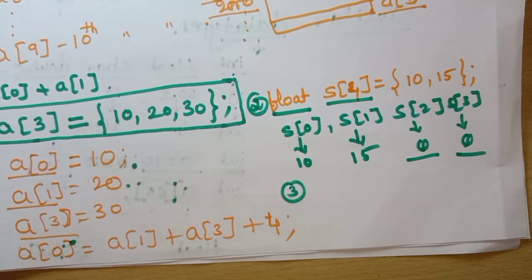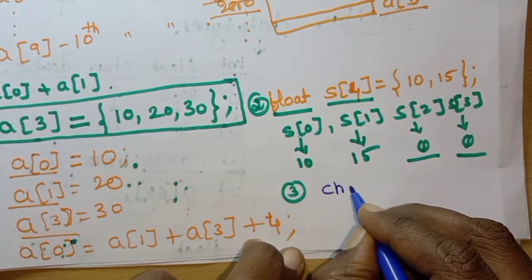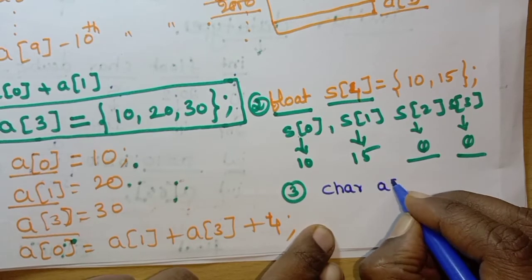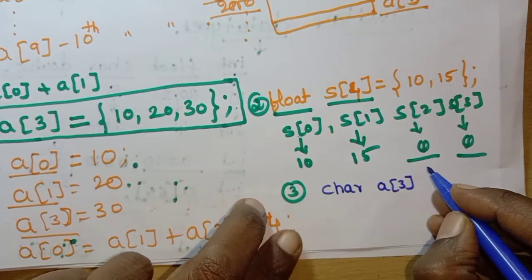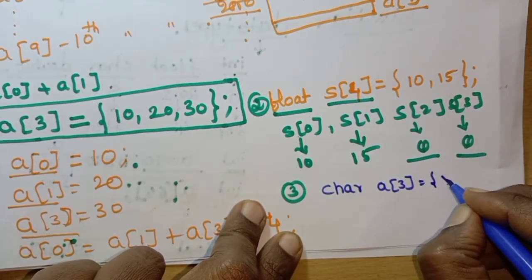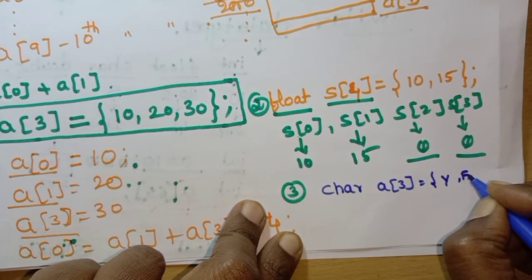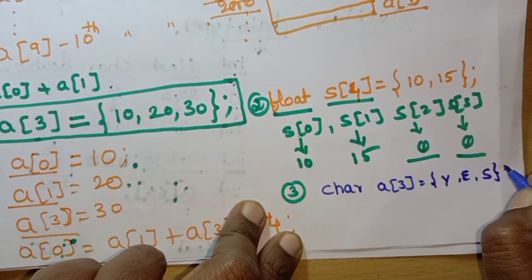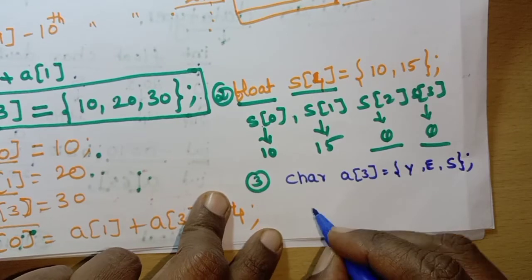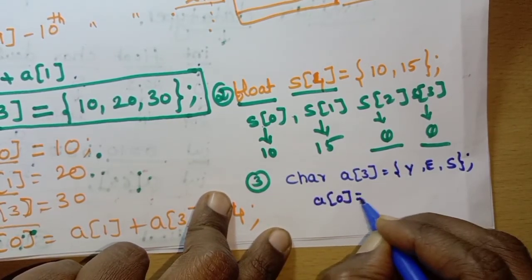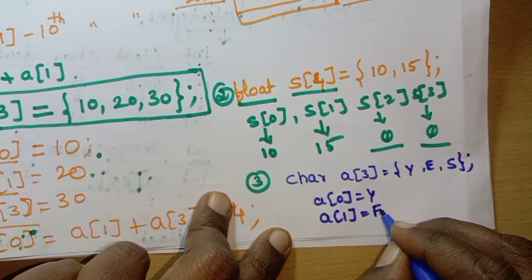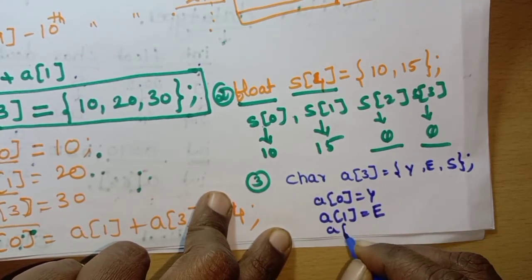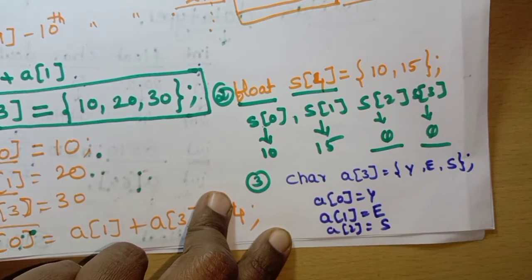You can easily write char a of 3 instead of int or float, and write y, e and s followed by a semicolon. So a of 0 takes y, a of 1 takes e, and a of 2 takes s.